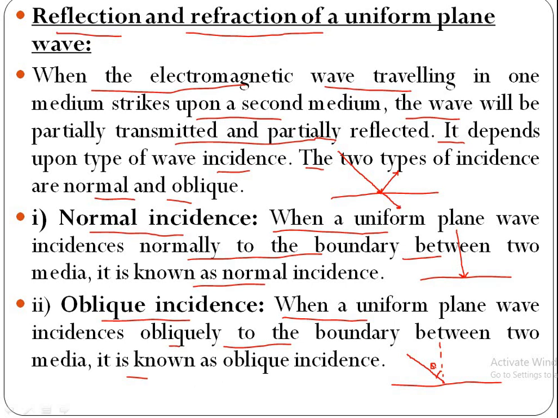So there are two types of incidence. One is normal incidence, other one is oblique incidence. In normal incidence also we have two types. First one, wave incident normally on a perfect conductor. Second one, wave incident normally on a perfect dielectric. In oblique incidence also we have two cases. Wave incident obliquely on a perfect conductor, and wave incident obliquely on a perfect dielectric. So totally 4 cases I will teach.